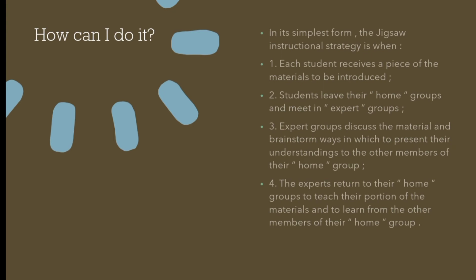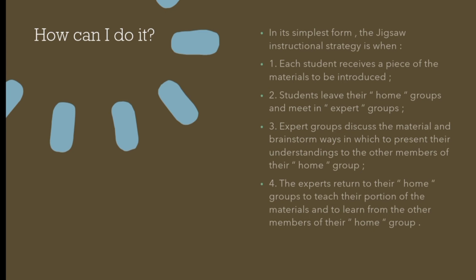Next is how can the jigsaw learning be done? In its simple form, the jigsaw instructional strategy is when each student reviews a piece of the materials to be introduced, and then students leave their home groups and meet in an expert group.